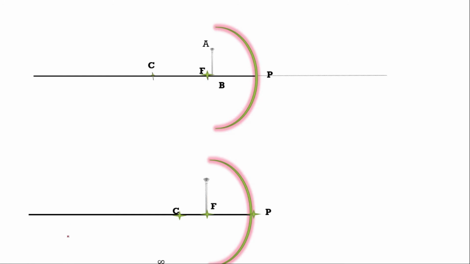Now you can see the first and second cases. I'll skip the second case for now; I will explain it over here also, no problem. You can see what we are observing. The object is kept between the focus and the pole. See, this is the focus, and this is the center of curvature. So the first rule is light falling along the center of curvature, so we can see it will reflect along the same path.